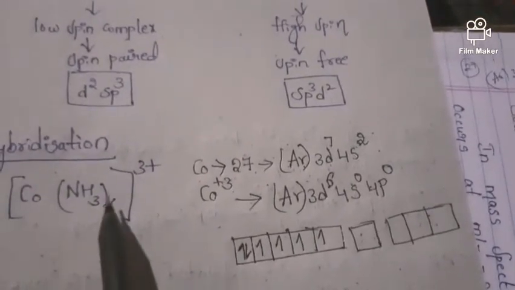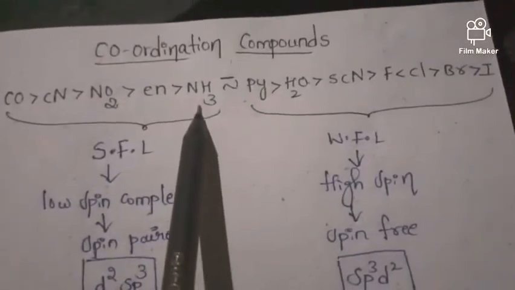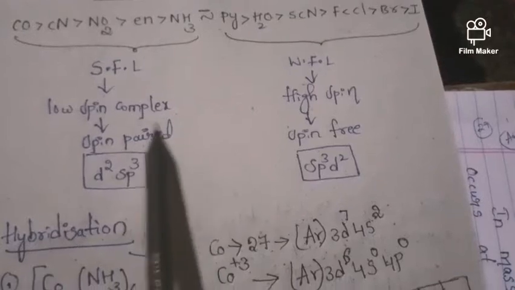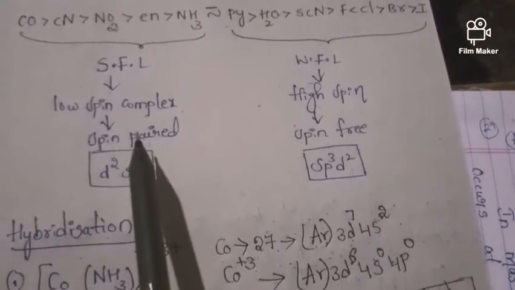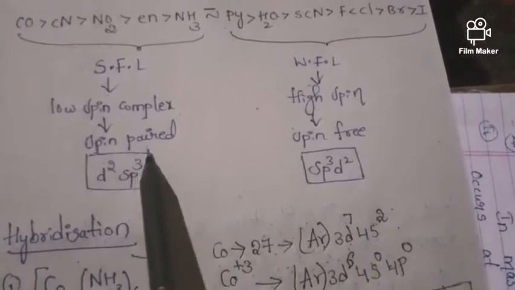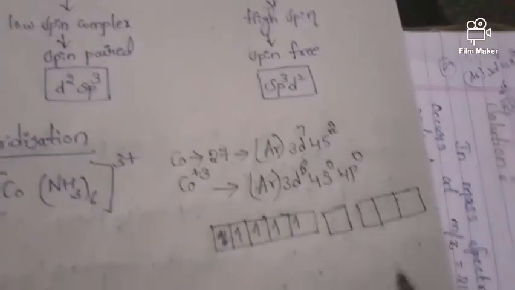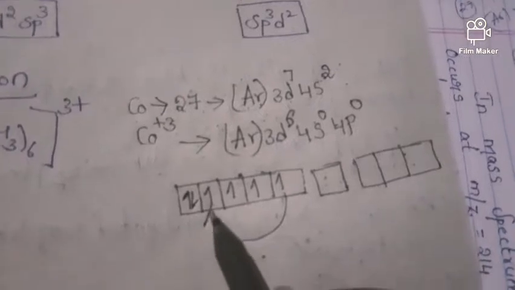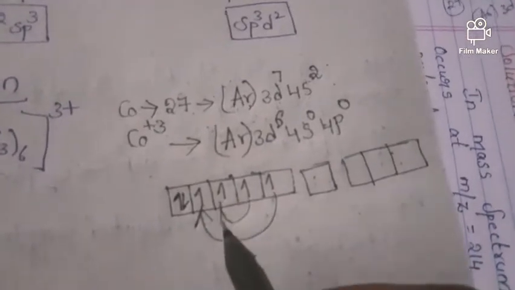Next, here the ammonia is either a strong field ligand or a weak field ligand. Let us check. Here the ammonia is a strong field ligand. Strong field ligand means what? Spin pairing occurs. This point we have to remember. Spin pairing means the electrons will pair up like this.